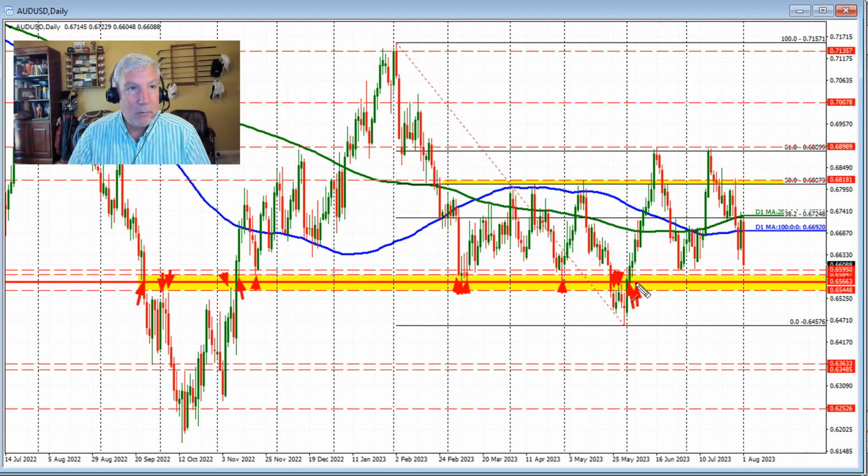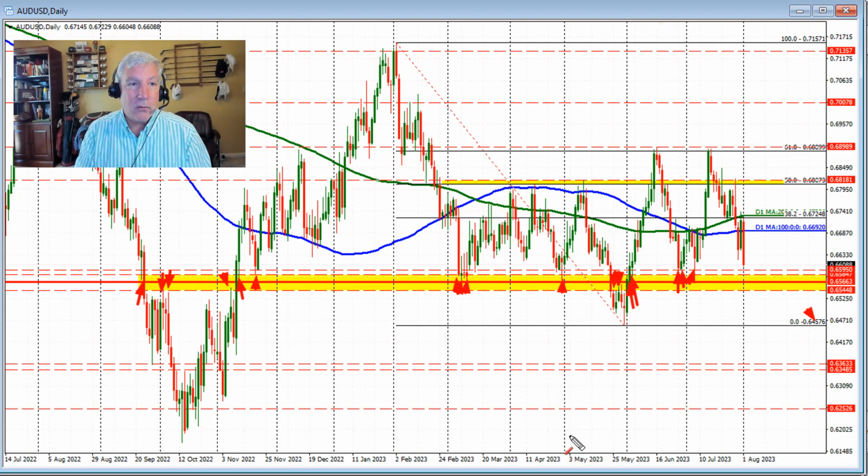That level is going to be in play if we break lower, and then we have these lows in June and July, which held up ahead of this area. So this area, if we break below the 0.6544 level, will open the door for a rotation back toward our, again, low for the year at 0.64576. So sellers are in control here in the Aussie versus US dollar, looking to get below the June and July lows near the 0.6595 level, get below that level, and get below the 0.65448 level, and that opens the door for a run toward the low of 2023.